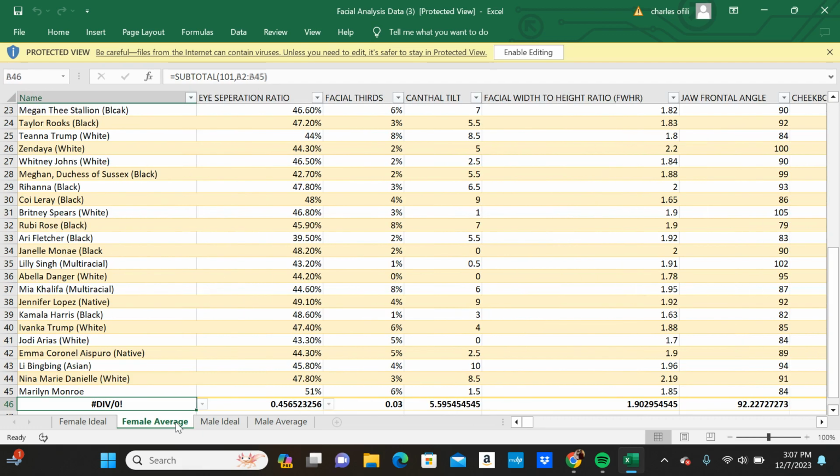And I'm gonna explain what y'all see right here. So on the bottom of this page, we have female ideal and male ideal. So what I did was I broke it down even more to get a better average. So y'all know how on my videos I have the harmony score, right? So the harmony score is pretty much your baseline, right? So your harmony score is your baseline.